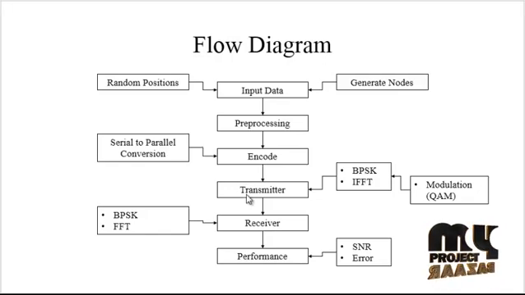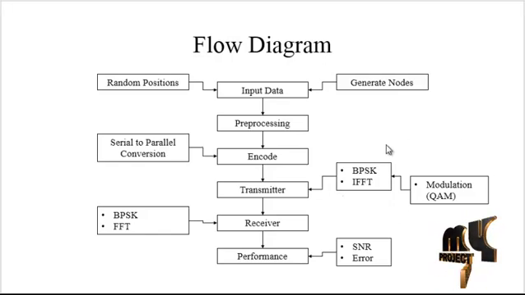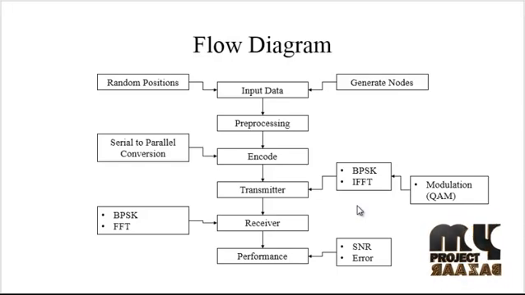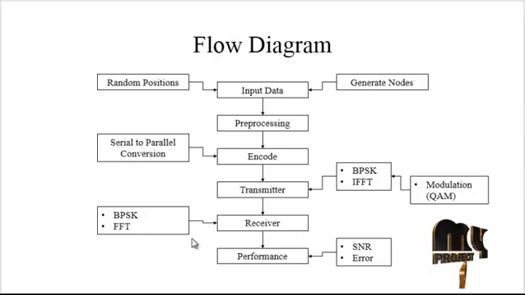After the encoding, we move to the fourth stage of the project, that is the transmitter. In this transmitter, we have two kinds of modulations. The basic one is BPSK modulation, and the other is the IFFT. BPSK is based on 2-AM modulation. During the transmission, these steps are done to generate the encoded data. The purpose of generating the encoded data is to provide security to the data. After that, the receiver side is asked to retrieve the original data from the encoded data.